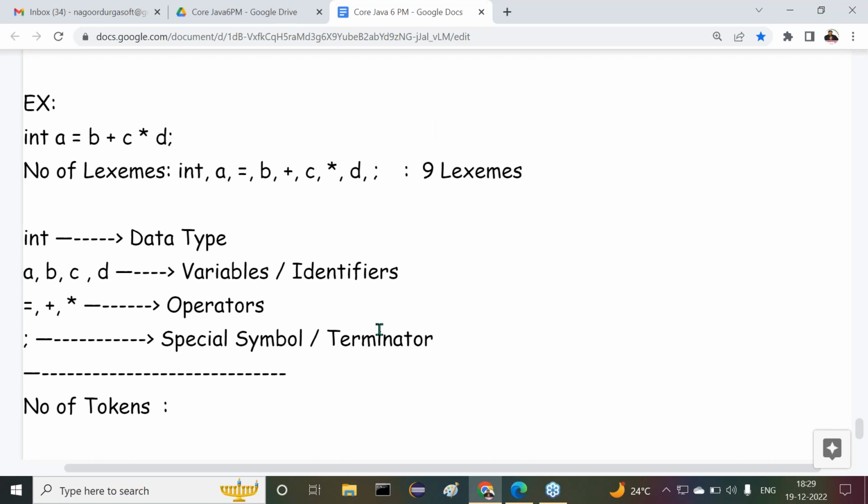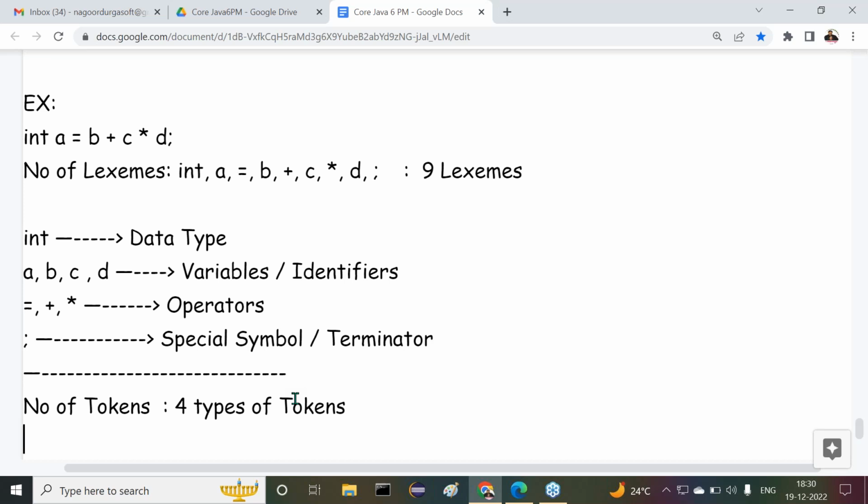Now, how many tokens are available? This is one token. This is another group. This is another group. Overall, how many types of tokens are available here? 4 types of tokens exist. What are all these things? 4 types of tokens are available. Guys, all of you following these points?